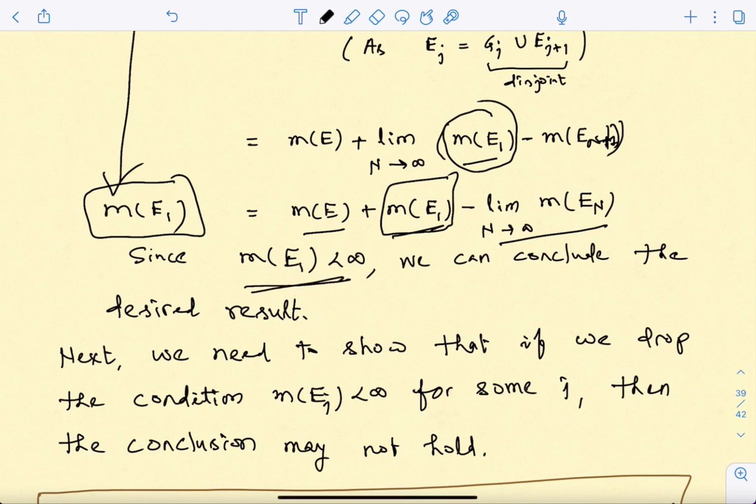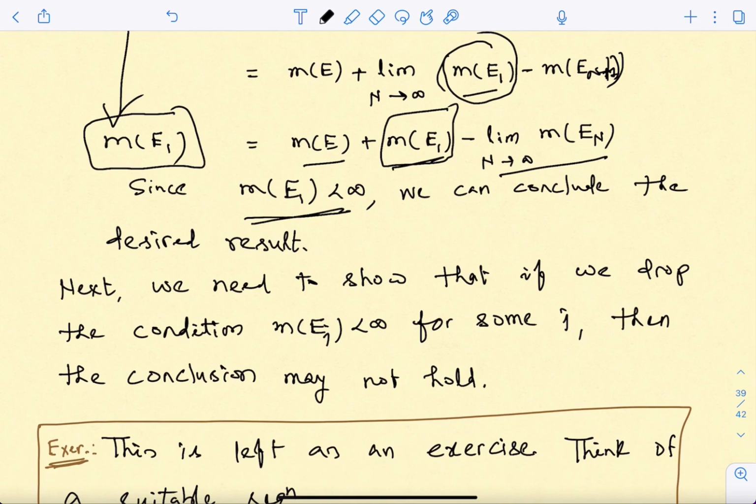Okay, so this is actually just the countably additive property that you had proved. That is what gives us these two important properties for the sequence of measurable sets which are increasing or decreasing. But in this case we had this extra assumption, so you need to keep this in mind, that if you want to apply this, it need not be true all the time. So you need to assume that one of the sets Ej has a finite measure.